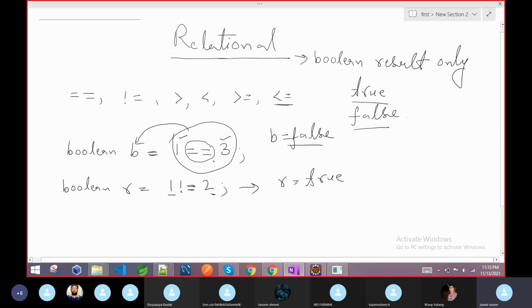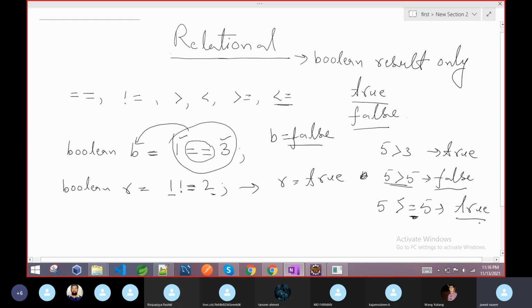These are some of the comparisons, similar to this one, like 5 greater than 3. Yes, true. And we have greater than or equal to. If I say 5 greater than 5, it returns false. But if I say 5 greater than or equal to 5, it will say true. It checks whether it is greater or equal, both conditions. If you use only greater, it returns false, because 5 is not greater than 5. 5 is equal to 5, but this time the condition passes and it gets the result.